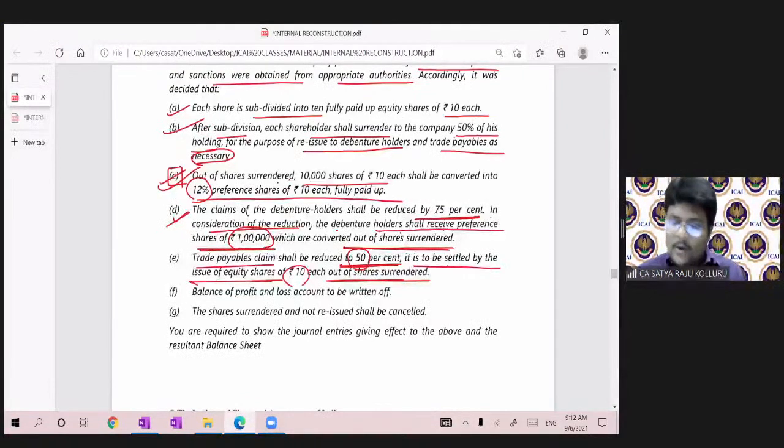Now coming back to the problem. Up to point E, I completed, guys. Now coming to F: balance of profit and loss account to be written off. The shares surrendered and not reissued shall be cancelled. Shall be cancelled means transfer to reconstruction account.